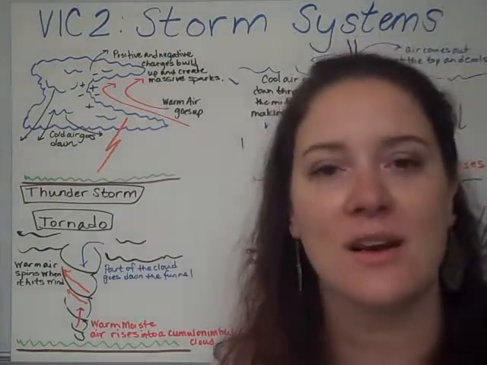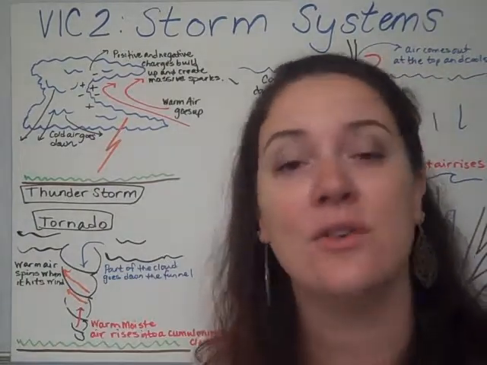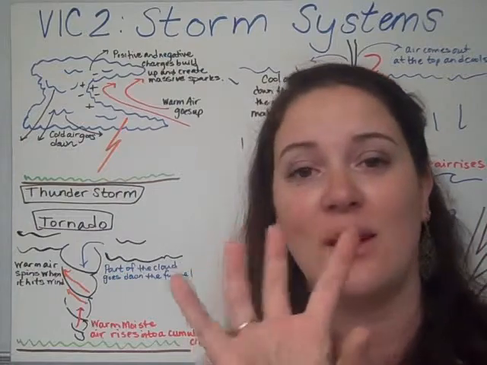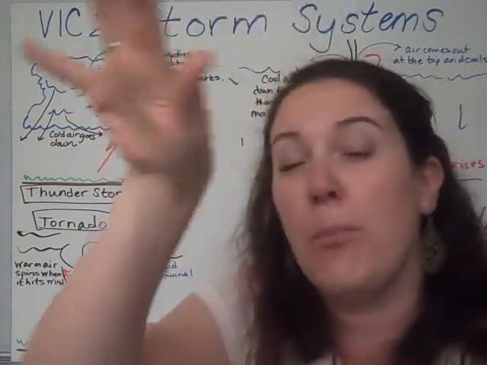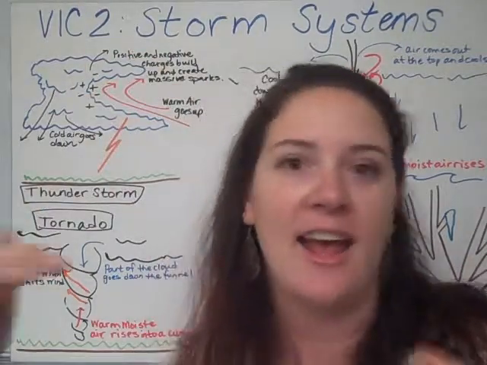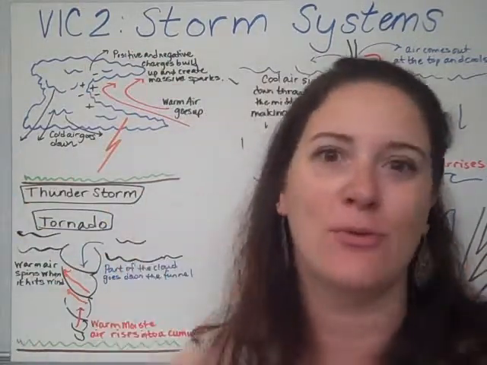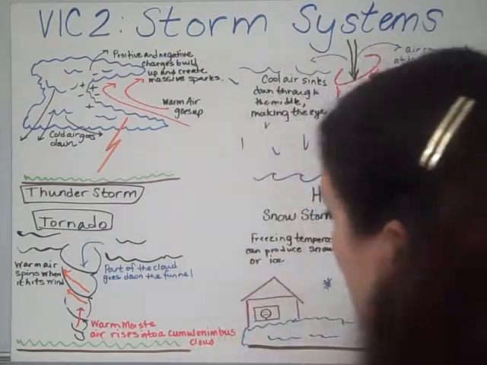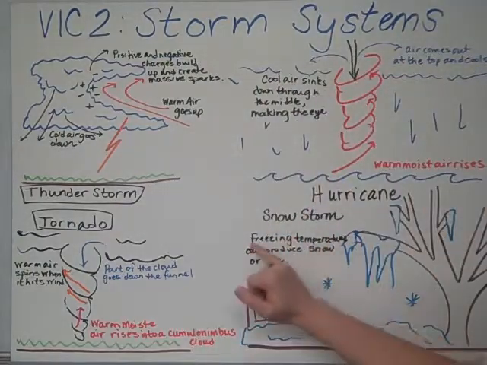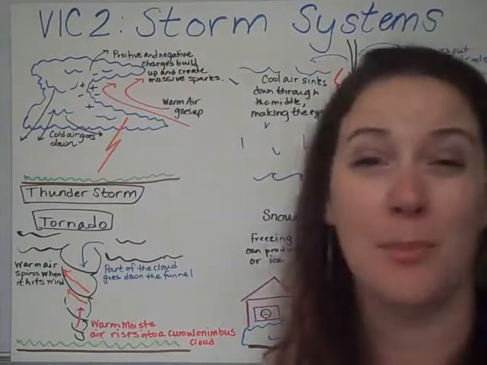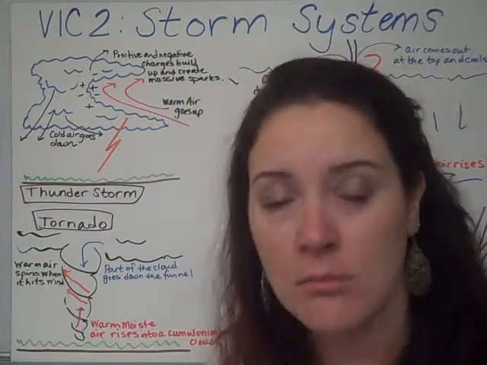And this is something that we talked about with North Carolina winters and North Carolina snowstorms, is that it will rain on top of the trees and then it will freeze, which then will weigh down the tree branches and make them break and block off the roads, and it will freeze over the bridges and make it really dangerous to drive in winter snowstorms. So, snowstorm: there are freezing temperatures which can produce snow or ice, which then make hazardous conditions for traveling.